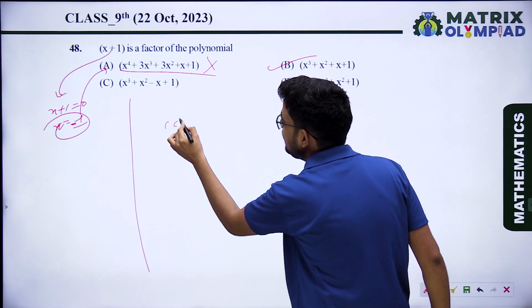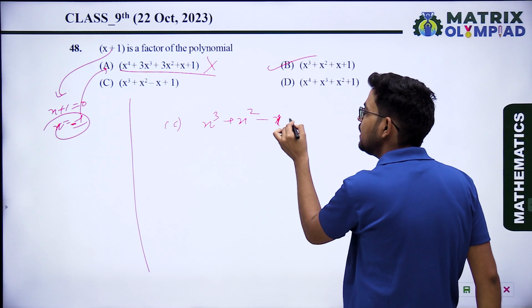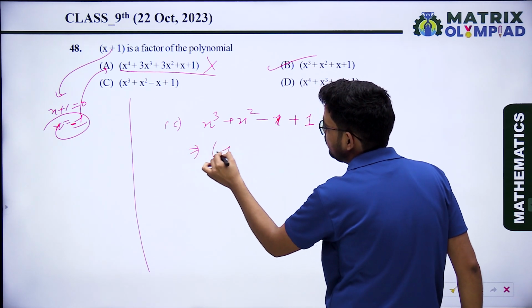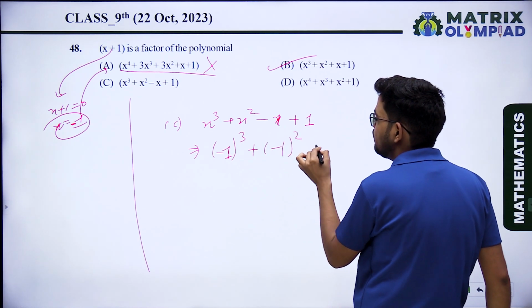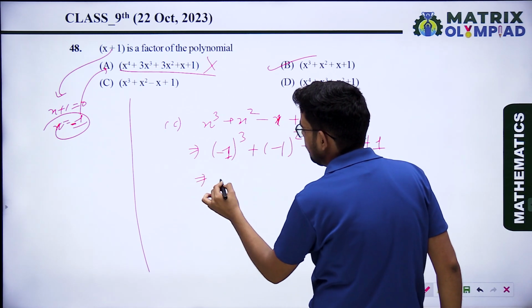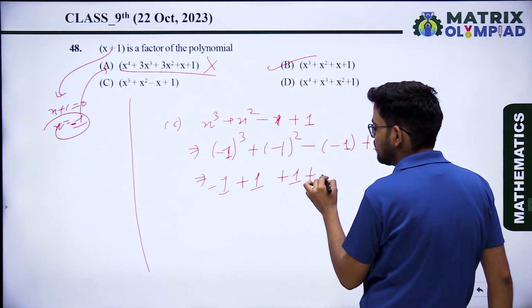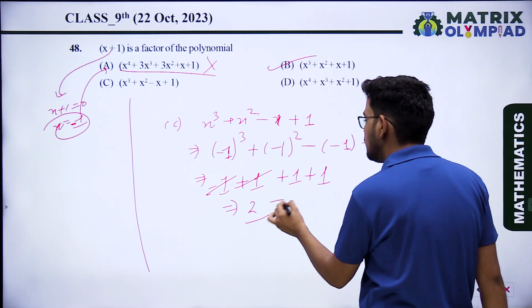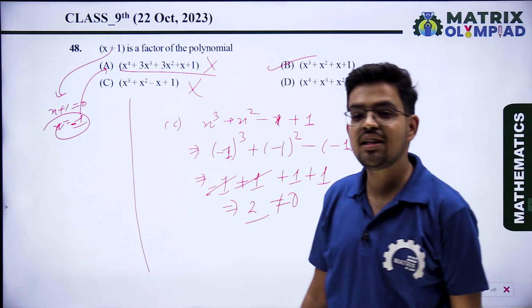Option C: x cubed plus x squared minus x plus 1. At x equals minus 1, that will be minus 1 cubed plus minus 1 squared minus of minus 1 plus 1. So here we get minus 1 plus 1 plus 1 plus 1, so our answer is 2. It means it is not equal to 0, so x plus 1 is not a factor of option C.